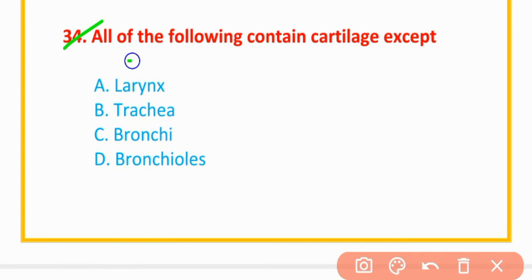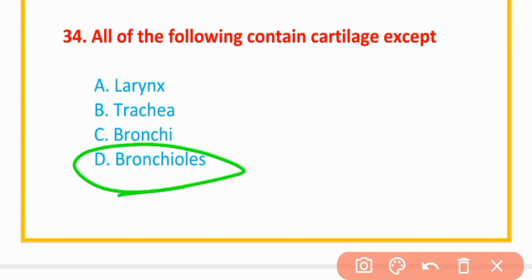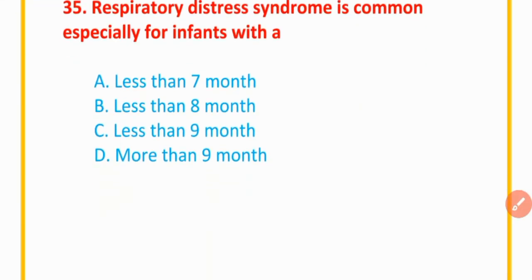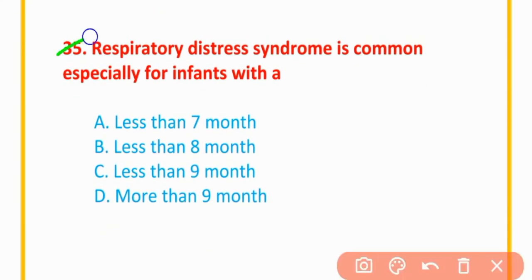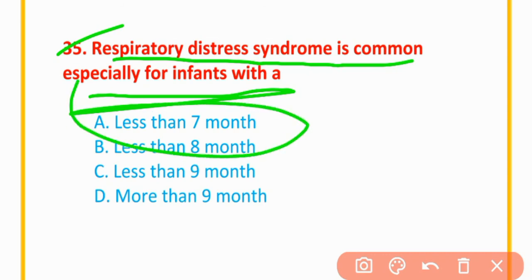MCQs number 34. All of the following contain cartilage except larynx, trachea, bronchioles. The correct option is option D. MCQs number 35. Respiratory distress syndrome is common especially for infants with less than 7 months.